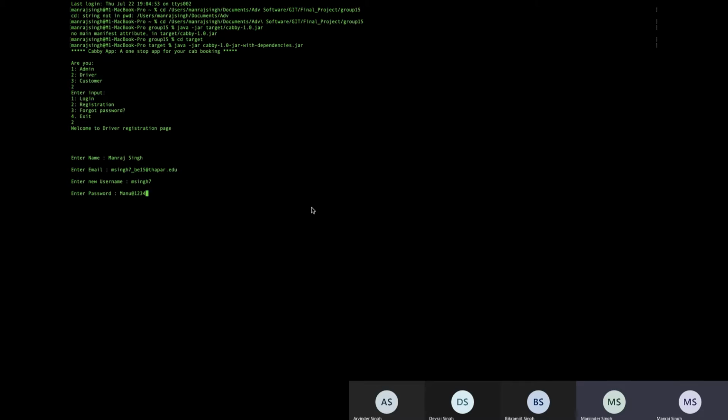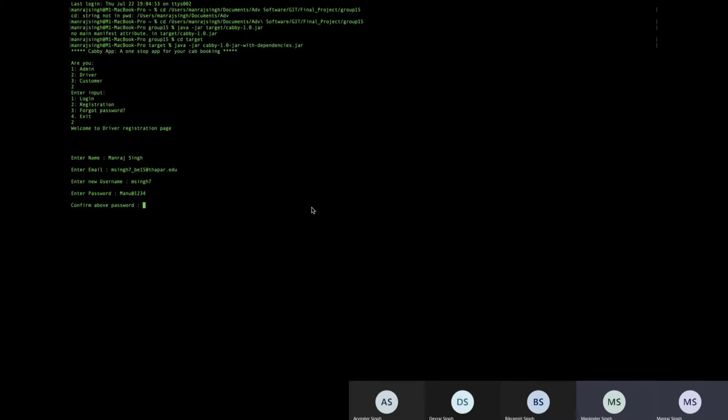One thing about this, if the user enters the wrong email address, it will be invalidated, and the person will get another chance, a total of 3 chances to enter the right email address, or he will be sent back to the main input page. The same goes for the password also. The person will get 3 chances to enter the correct password. After that, he will be redirected to the main page.